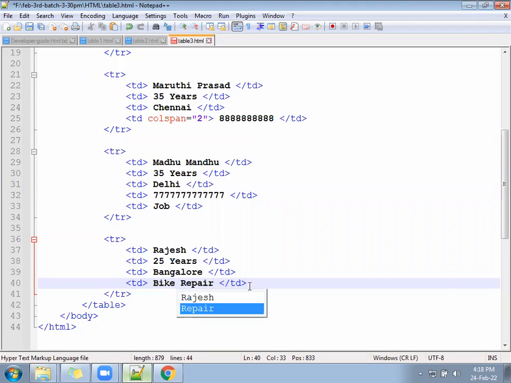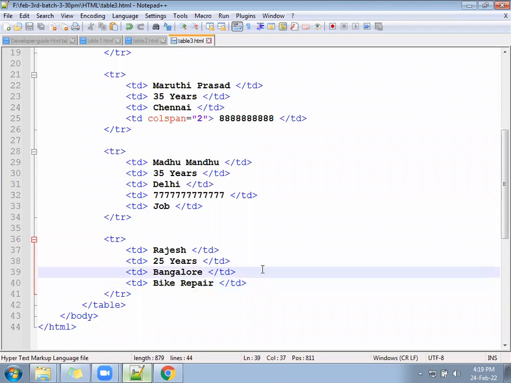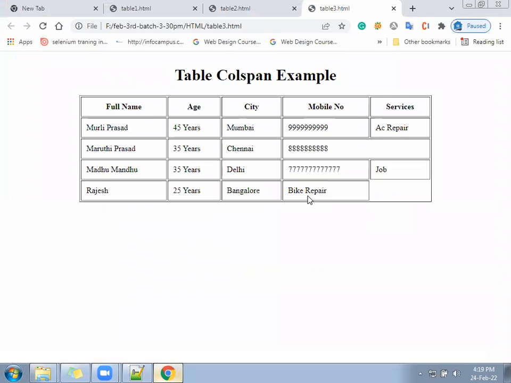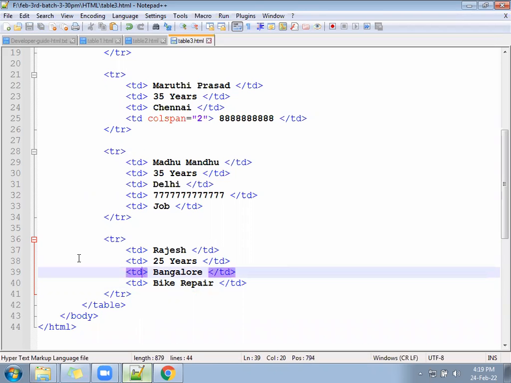Okay. Ready. Now what is missing? Missing is the mobile number. If you run the page, you will find one column is incomplete. Bike repair has gone to the mobile number. Correct. In fact, bike repair is the service part. Mobile number is missing. So we will ask the city column to extend a little and take the place of the next column also. So in the city column, you will add colspan equal to 2 and check once.